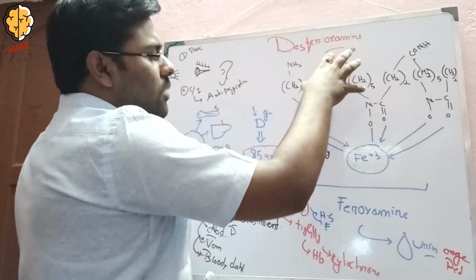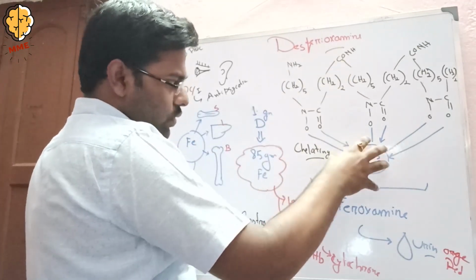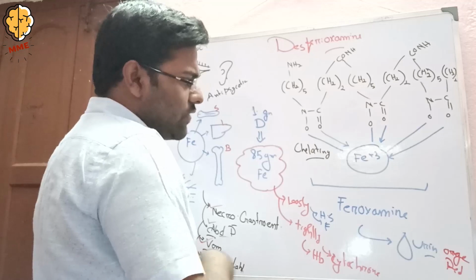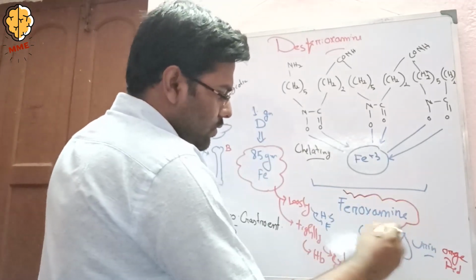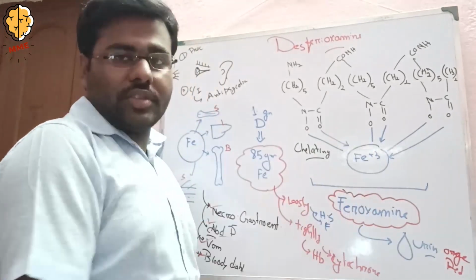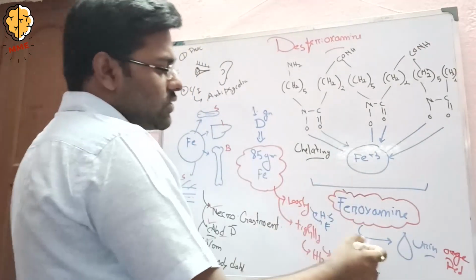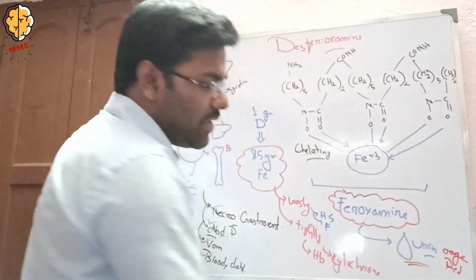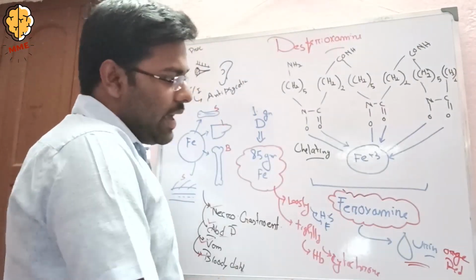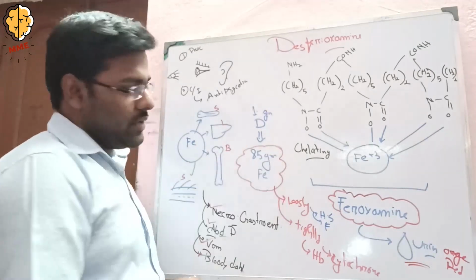Desferrioxamine bound with iron forms a chelated compound. The compound name is ferroxamine, and ferroxamine is not toxic. It can be excreted through the urine, and this is an orange-red colored urine.